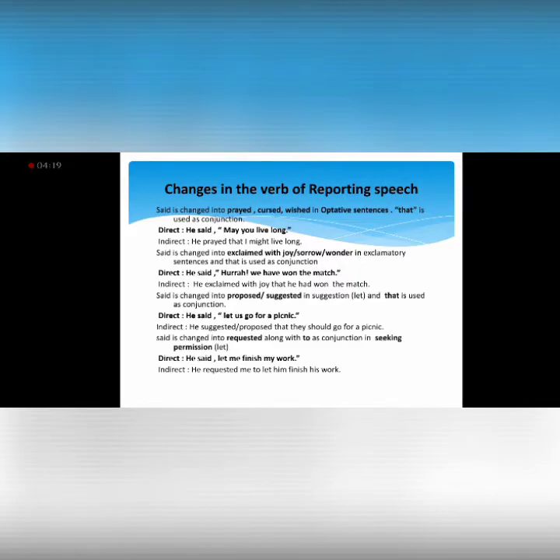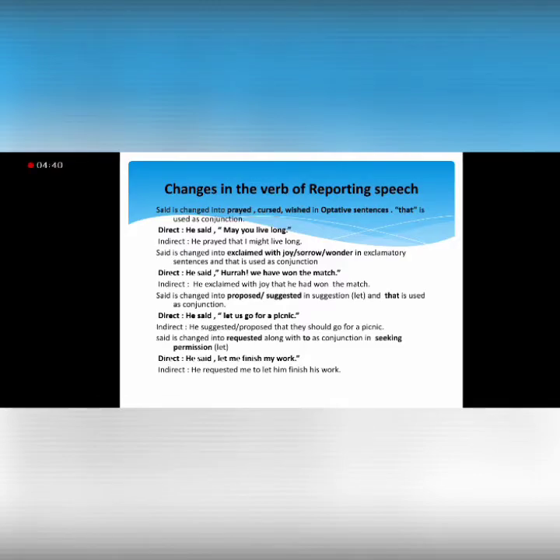So the example is given: he said, hurrah, we have won the match. Hurrah is the exclamatory word over here, and it shows the feeling of happiness. So he exclaimed with joy instead of said. That is the conjunction used here, and we had won the match becomes he had won the match. So he exclaimed with joy that he had won the match.